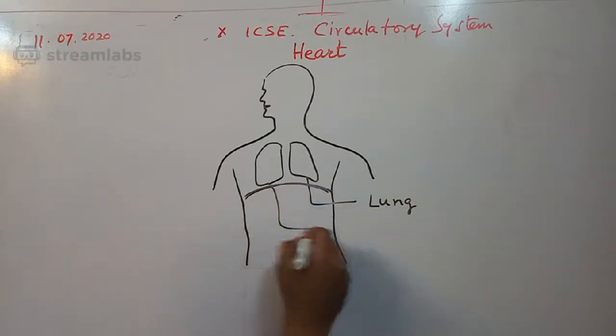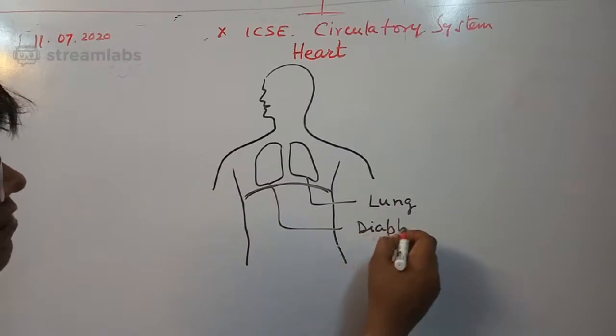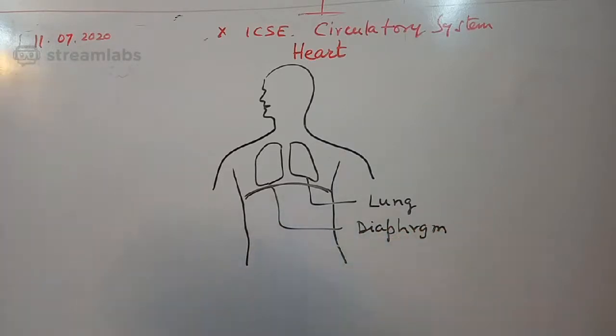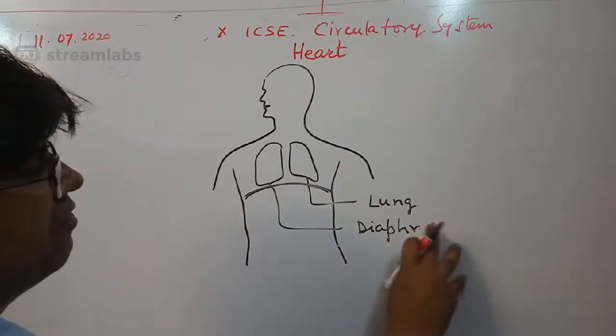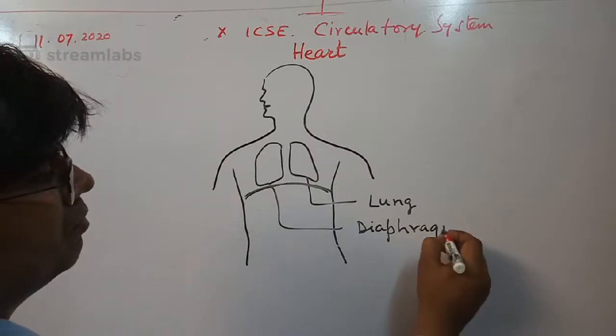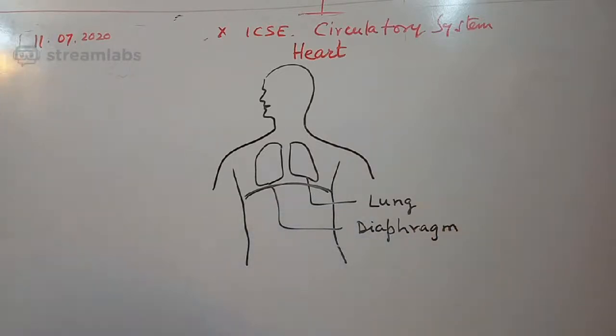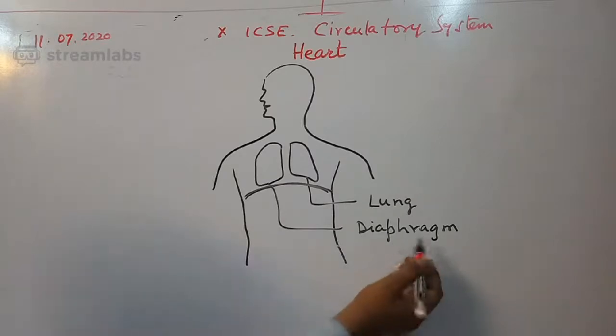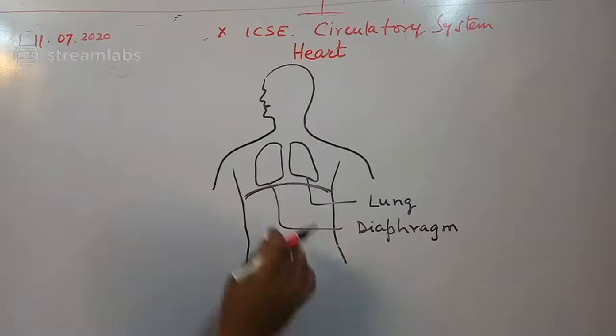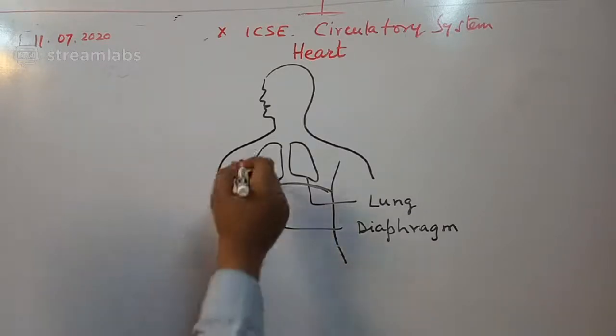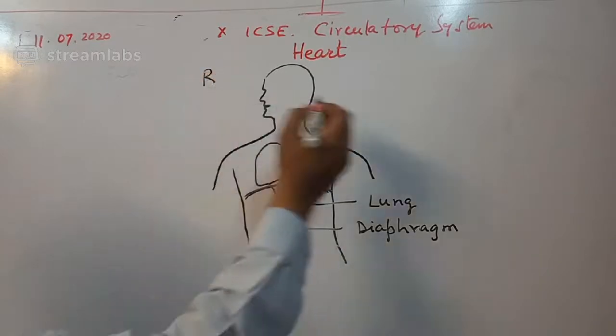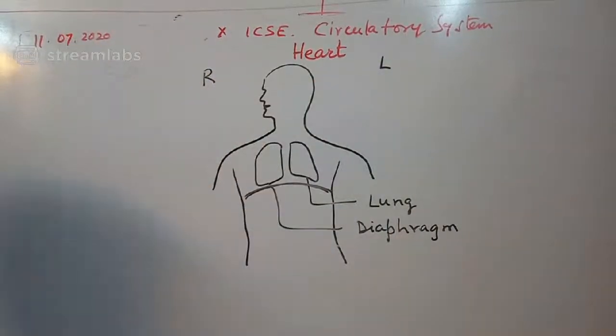This part is called the diaphragm. Actually, when you say diaphragm, the G is silent. We write diaphragm and we pronounce diaphragm. This is a circular sheet just below the lungs. This part is the right part of the body. This part is the left part of the body. This is something very important to understand.